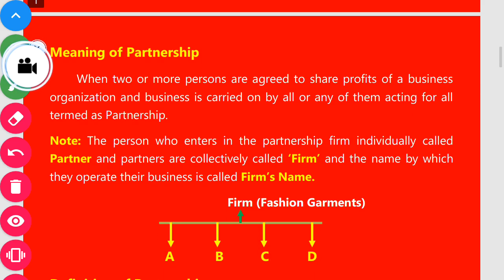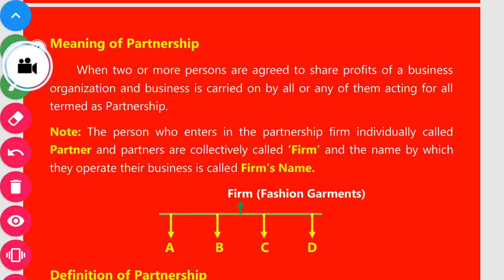The meaning of a partnership: when two or more persons agree to share profits of a business organization and the business is carried on by all or any of them acting for all, it is called a partnership. Understand? Most important points. The person who enters the partnership firm individually is called a partner, and partners are collectively called the firm, and the name by which they operate their business is called the firm name.